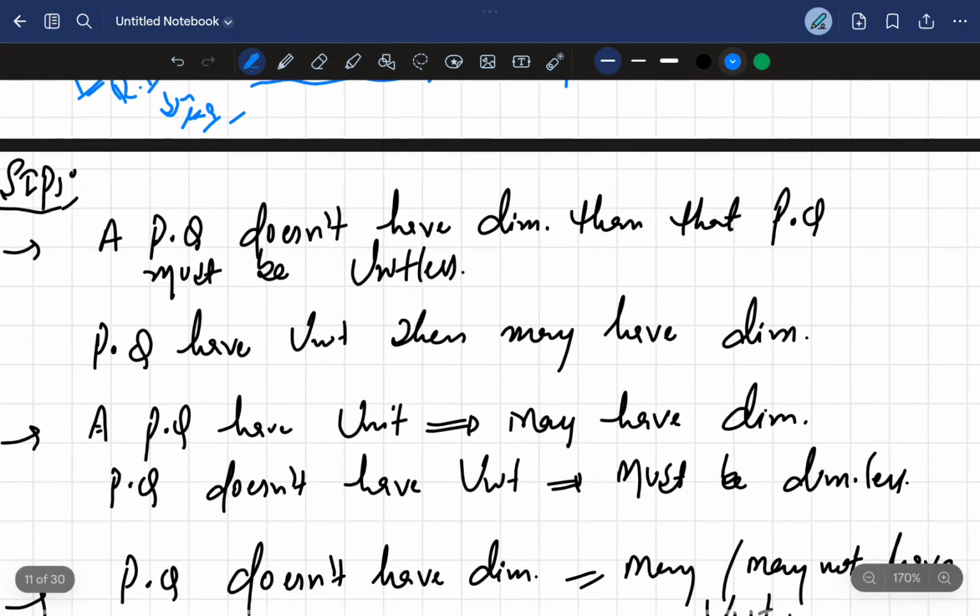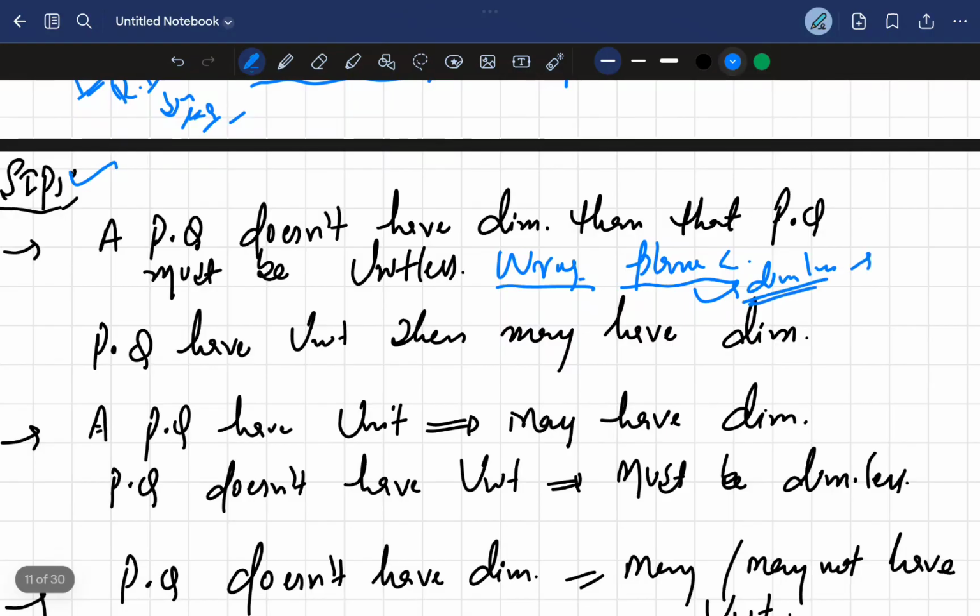Now there are some important points. A physical quantity does not have dimension, then that physical quantity must be unitless. No, it's wrong. Look at the question again. For example, we have the plane angle. Plane angle is dimensionless, but it still has a unit, like radian. So it's wrong.